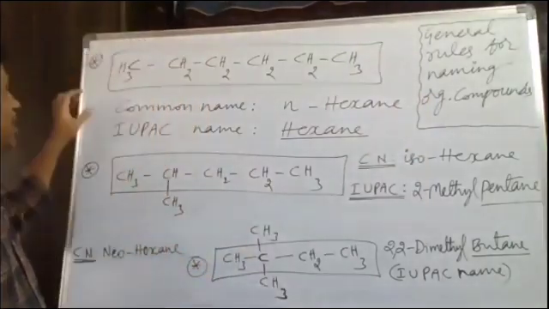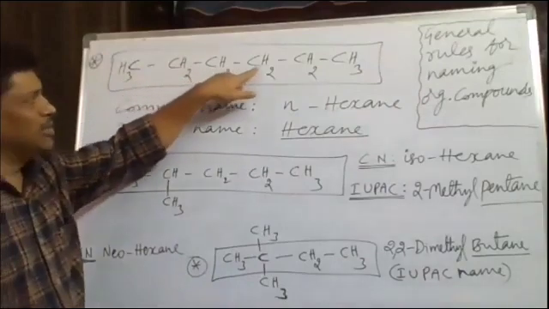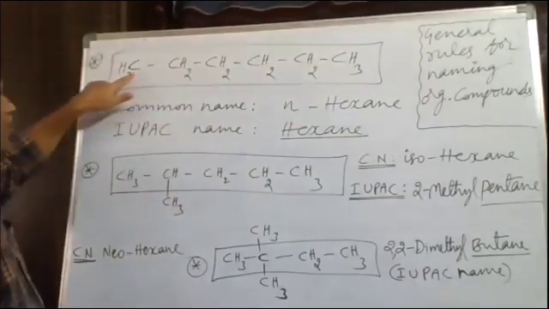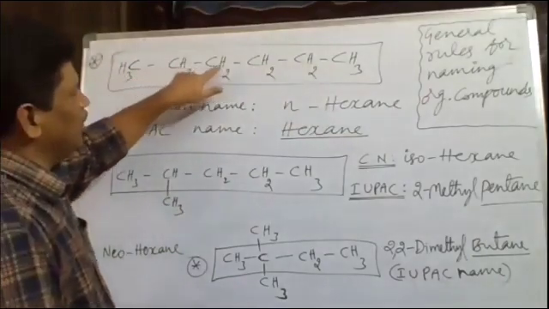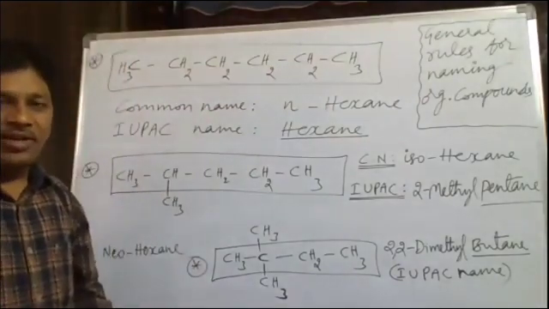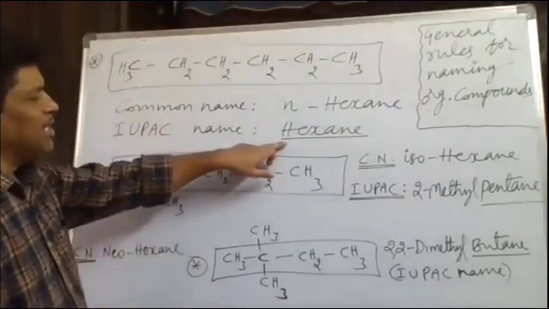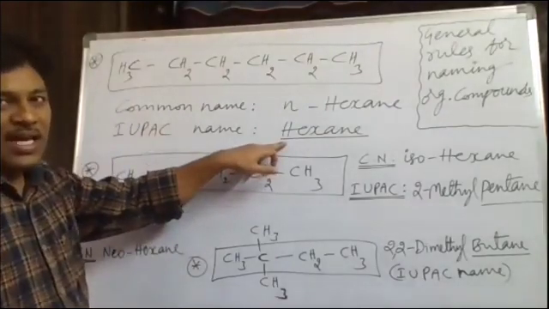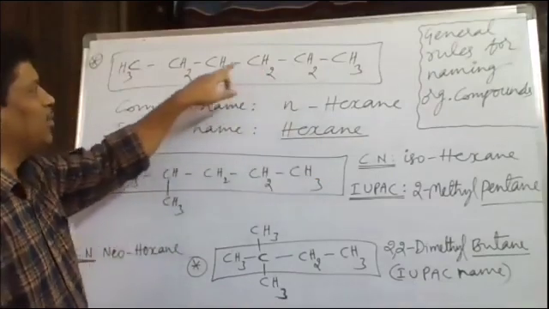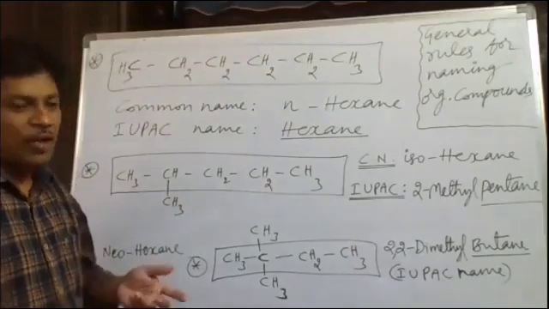In that, the first example taken is CH3-CH2-CH2-CH2-CH2-CH3. Here in this longest chain, how many carbons? 1, 2, 3, 4, 5, 6 carbons there. The longest chain contains 6 carbons total here. So the IUPAC name is hexane. Hex indicates 6 carbons. An indicates what here? The presence of single bonds between the 6 carbon atoms. So it is hexane, the IUPAC name.